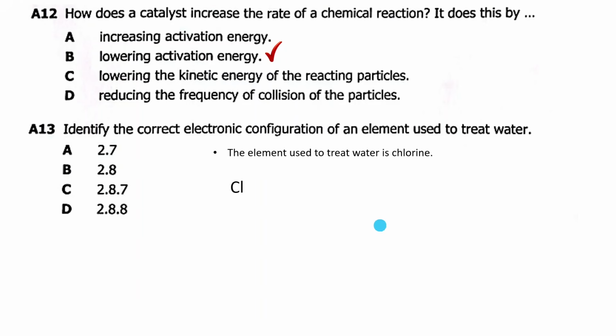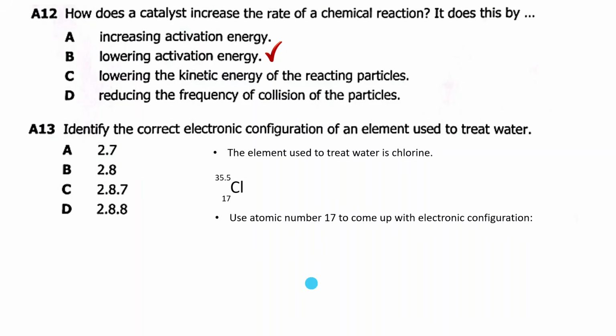Then chlorine is Cl with 17 electrons and atomic mass 35.5. So atomic number 17 means it has 17 electrons. We'll use the atomic number 17 to come up with the electronic configuration, with the rule that the first shell should have 2 electrons, the second 8, then the third 8.